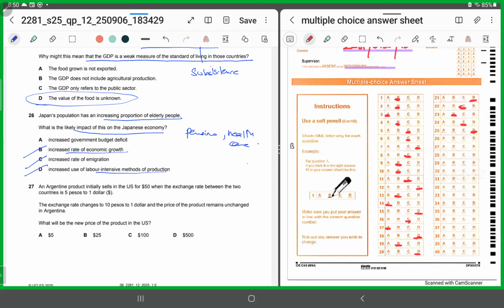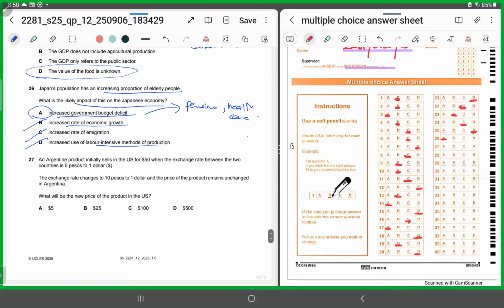So it has to be government budget deficit. Why? Because the government will be spending more on healthcare and the provision of pensions for the elderly. So for 26, it has to be A. By both logic and elimination, the correct response is A.